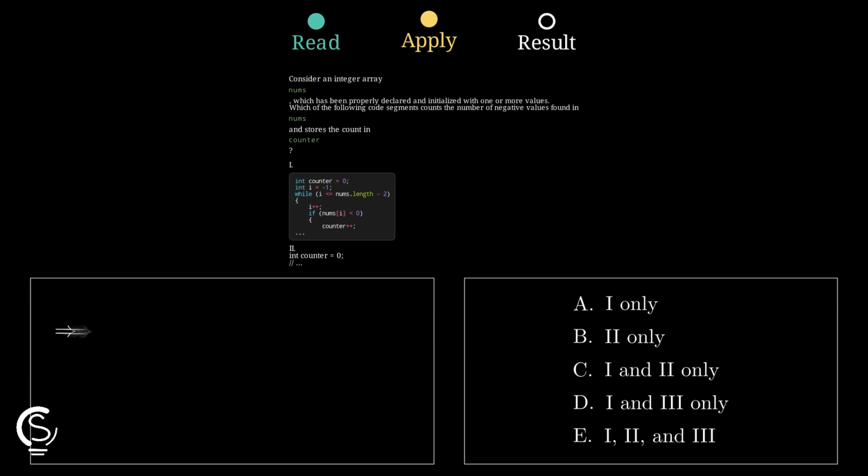Segment 2 is actually broken because it starts the loop at index 1 instead of 0. This mistake causes the code to skip the very first element of the array entirely.